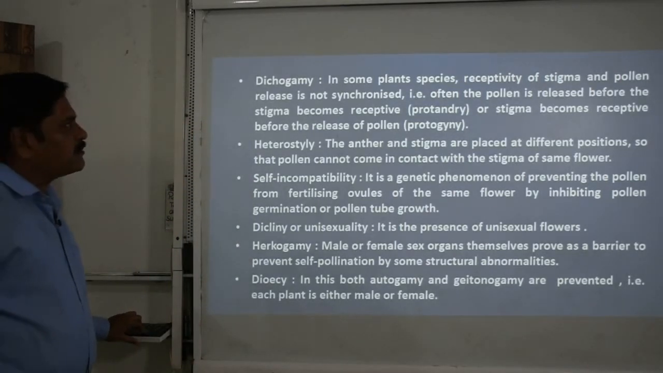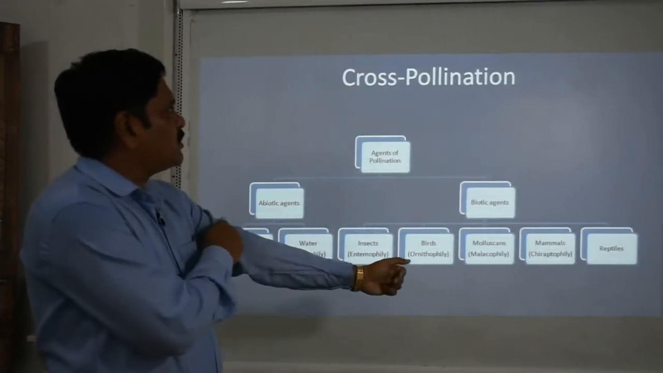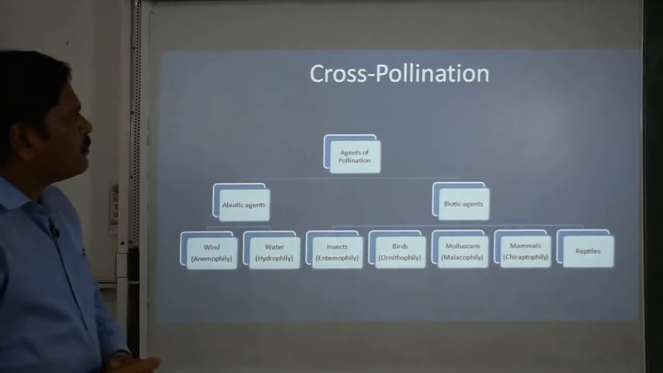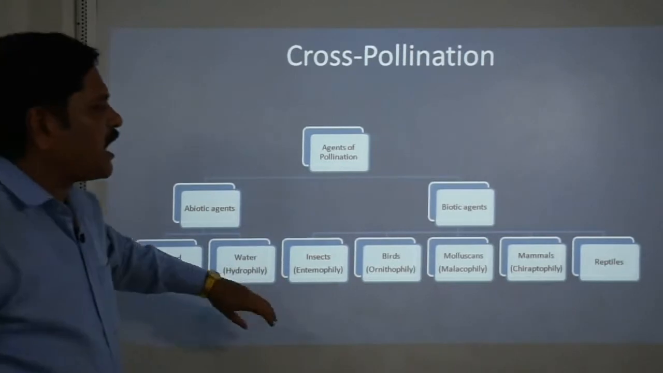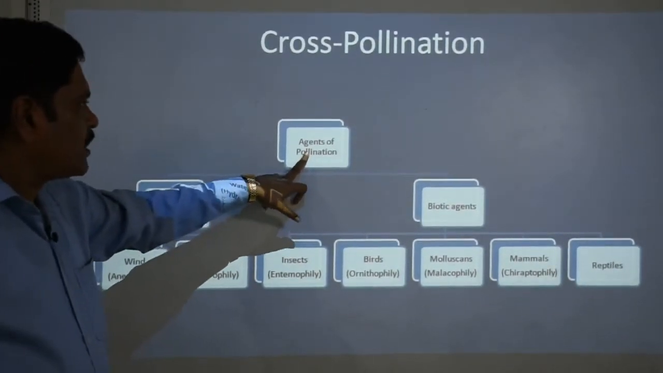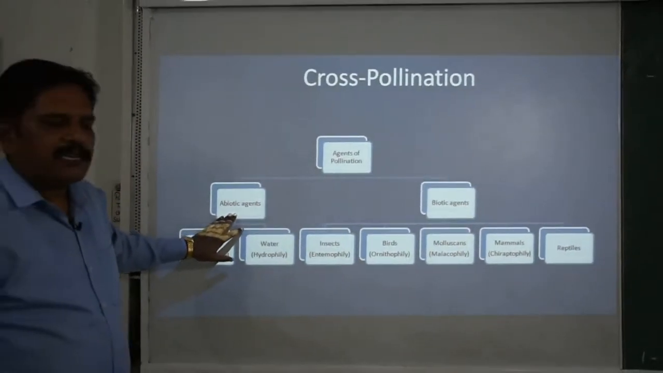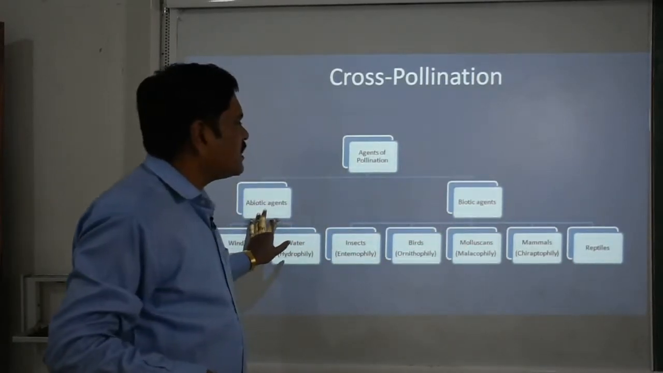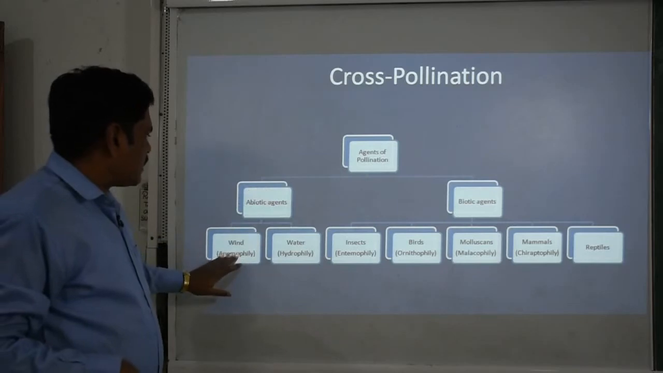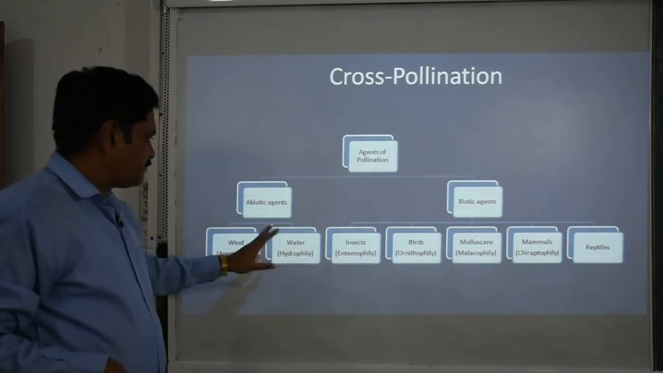Now, moving forward with cross pollination, here we can see that some agencies are required. So with the help of this chart, we can learn the agents of pollination. First we can divide them into two parts: one is the abiotic agents, and second is the biotic agents. Abiotic agents are again two types: one is wind, second is water.